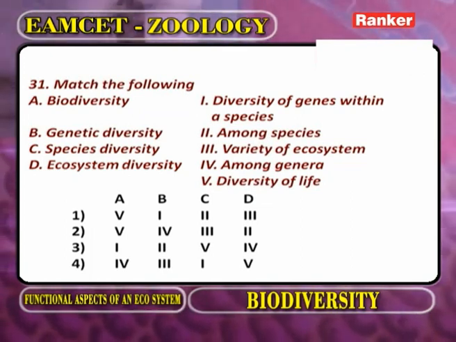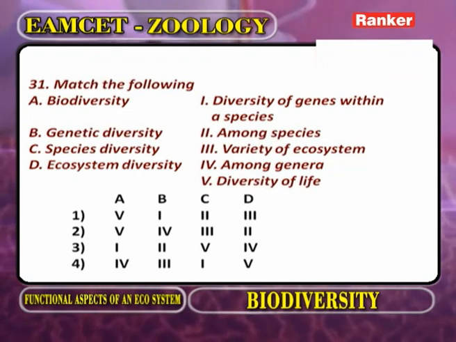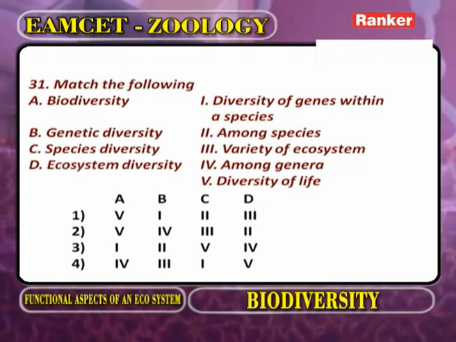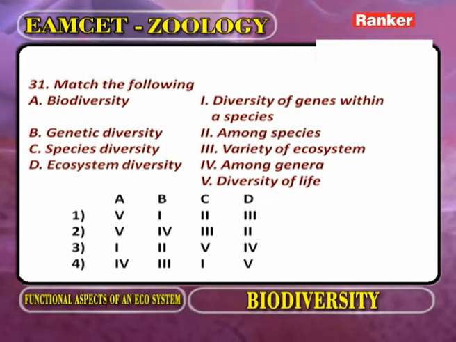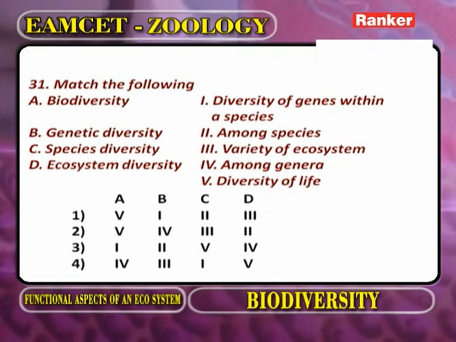Now we observe the matching. Biodiversity: what is meant by diversity? Biodiversity, different plant species and animal species. Genetic diversity, diversity among the genetic material of species. What is meant by species diversity? Different species.